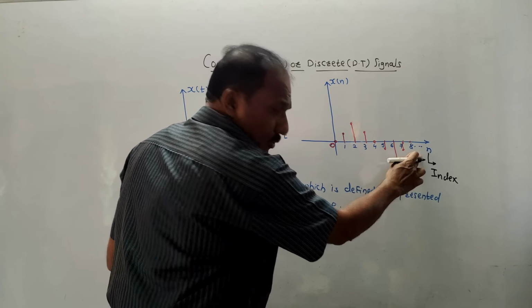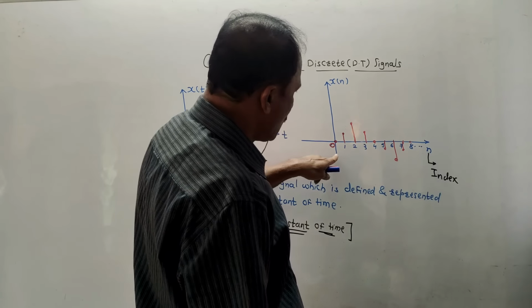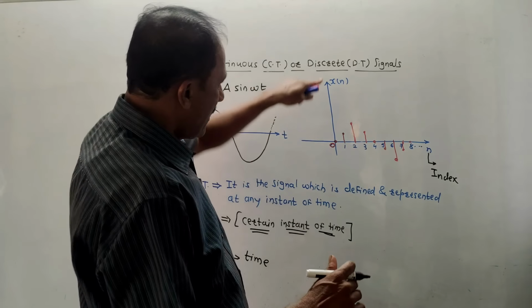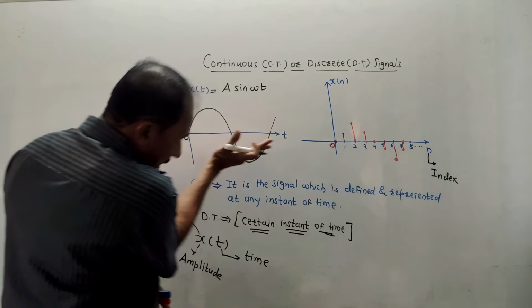The value of n, which is the value of the index, is always an integer like 0, 1, 2, 3, 4 up to infinity. It cannot be a non-integer value. So it is the graph of x of n versus n. What is the change in the first diagram?